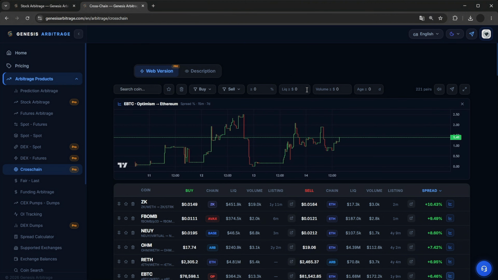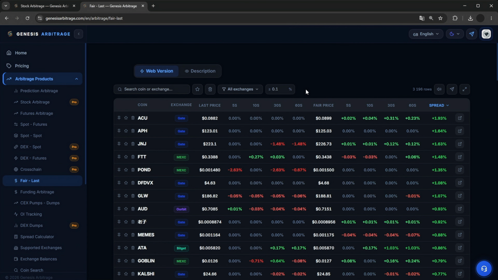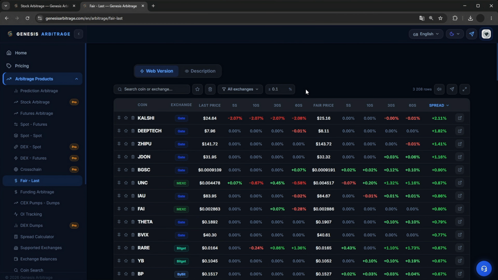In filters, you can select the buy network, sell network, spread percentage, liquidity, volume, and how long ago the listing date was. Similar to other sections, there's a coin search, sound notifications, Telegram alerts, and a full screen viewing mode. Exactly how to trade in this section is detailed right in the description. Let's move to the next section, Fair Last.